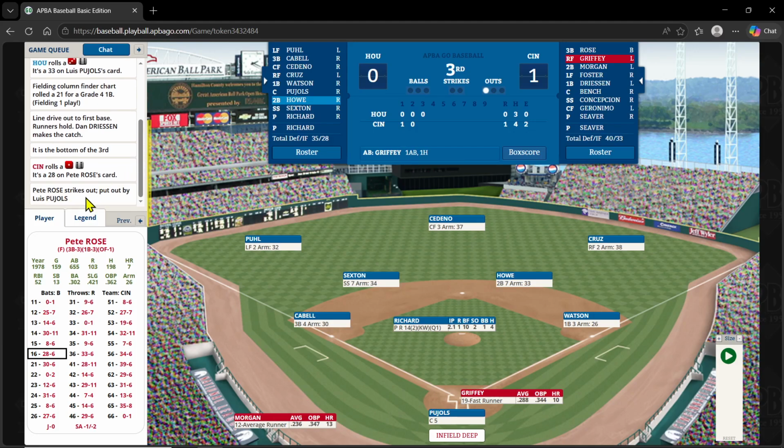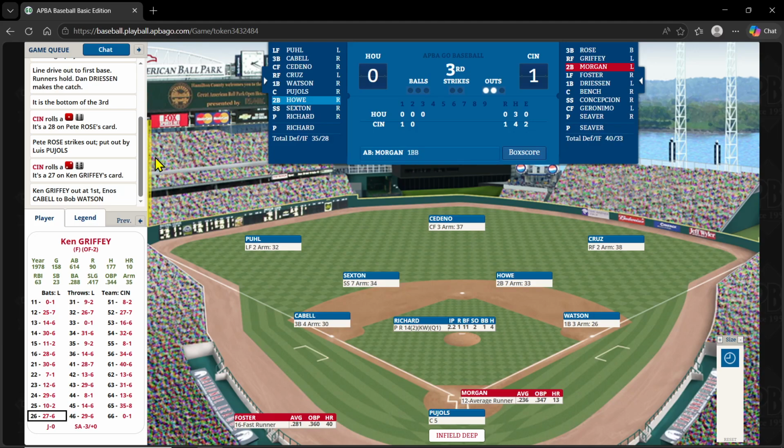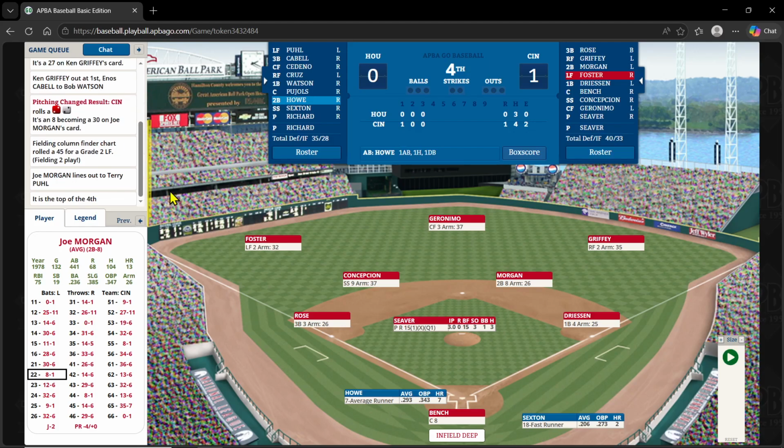And on a 16-28, Rose is going to end up striking out. Richards is a K and a W, 1 out. And that'll bring up Griffey. And there's a 27, and that's out. Cabell to Watson. Grounded to third, 2 out. Joe Morgan will bat. And he rolled a 22, but Richard is able to change that 8 to a 30, and it's a line out to Poole. So another hit taken away by these 2 good pitchers.